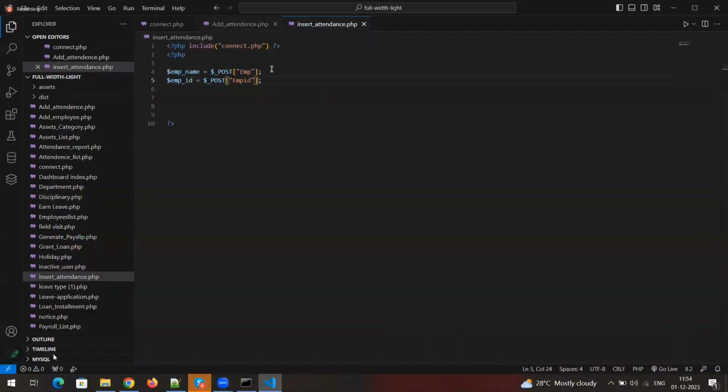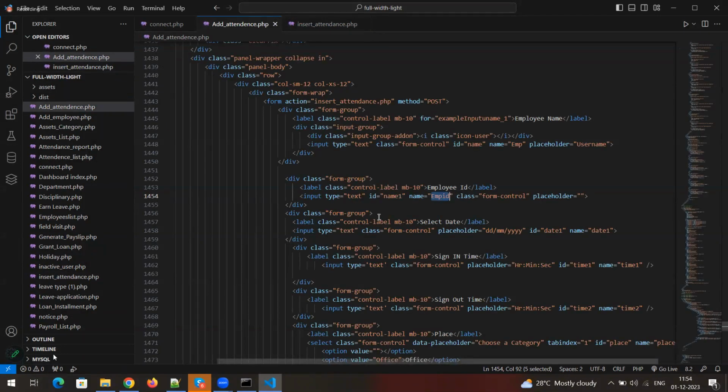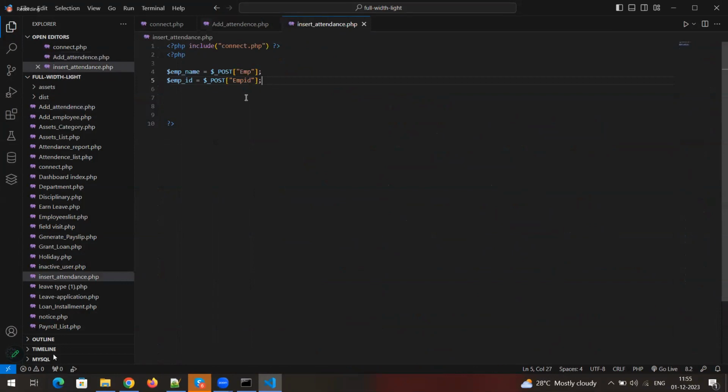Did you create a foreign key relationship for this ID, the employee ID, and the employee table as well? No, sir. Then why do we need to insert it here? We can directly put input type hidden. Okay, we can get the particular employee ID, or else this is admin, right? So for admin you can use it, no issues. But in the employee user panel, there is no need to use this employee ID field as a separate field.